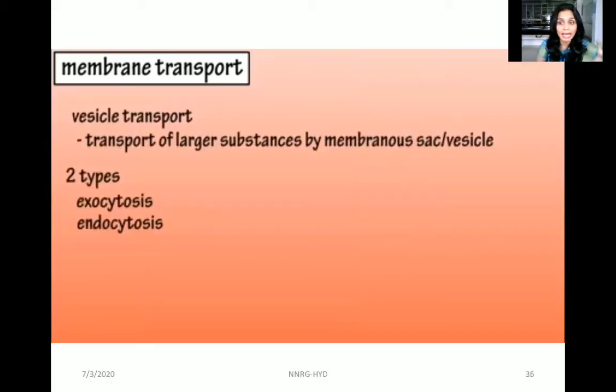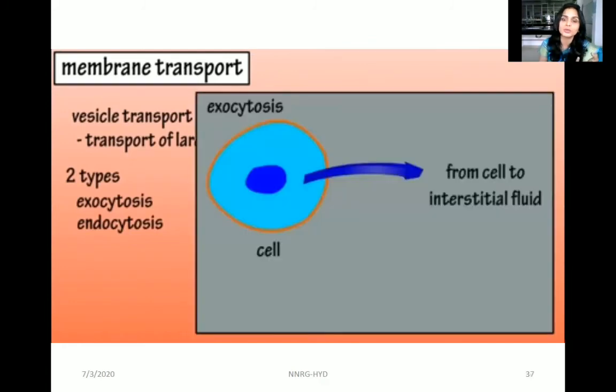Now this is all about the active transport we discussed. Now we will discuss the vesicle transport. In vesicle transport, as I said, usually large substances are passed through vesicles. It uses a vesicle or sac. Again, there are two types, that is exocytosis and endocytosis. The exocytosis usually sends material from the cell into the interstitial fluid. That is, whatever waste is within the cell, whatever it wants to transfer to outside. So the exocytosis exits from the cell to the outside.